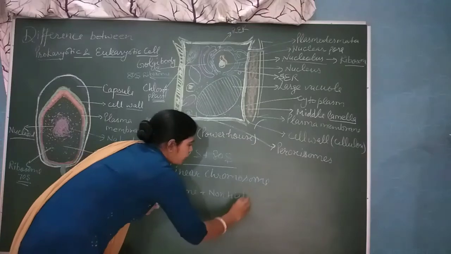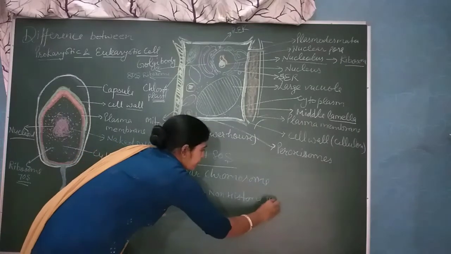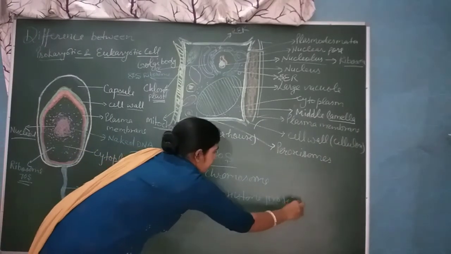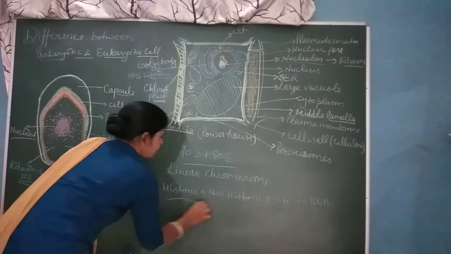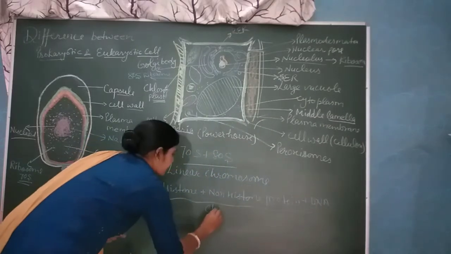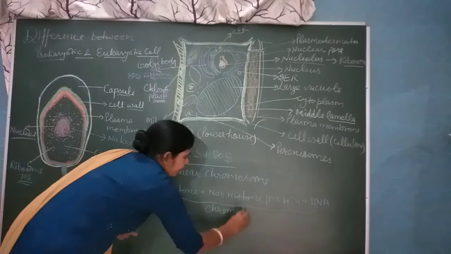and the DNA along with histone and non-histone proteins is called chromatin material. What will we call it? Chromatin material.